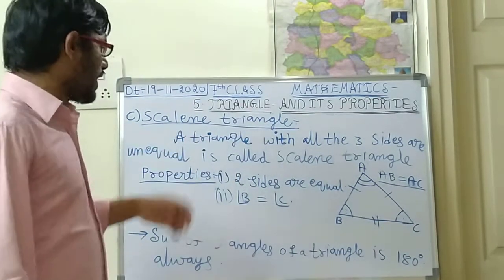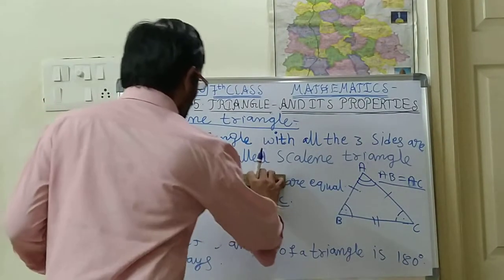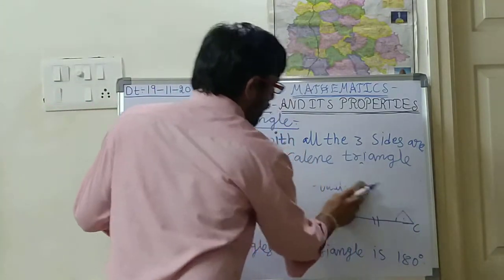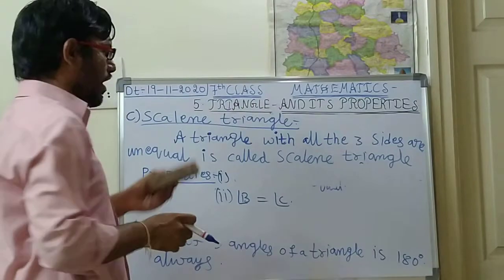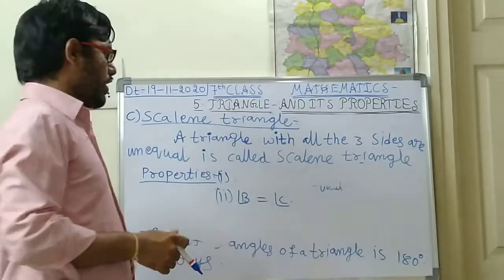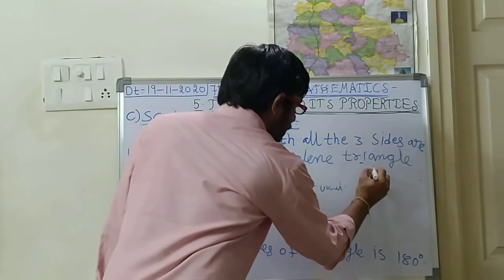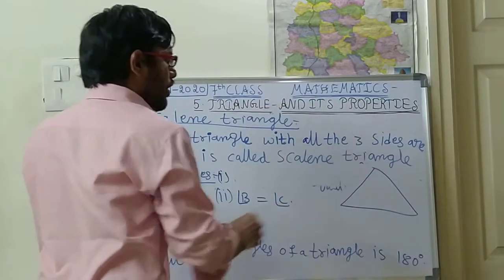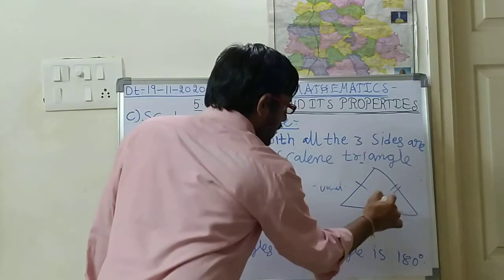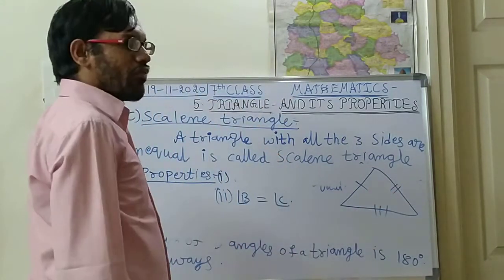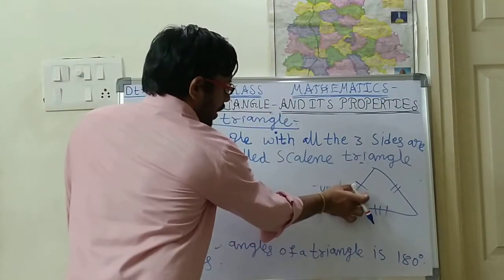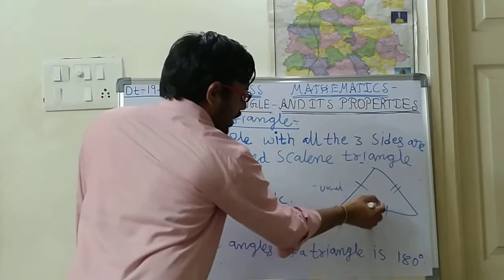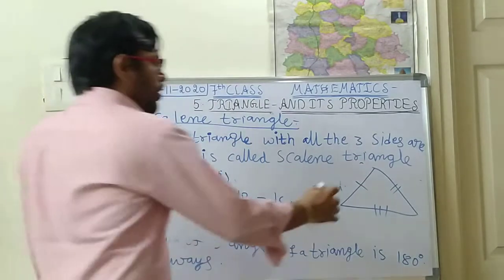Okay, so how will the properties be in the scalene triangle? First we shall see the diagram of this scalene triangle. I think you are understanding and you are writing this down. Suppose I draw a triangle, these three lengths will be different. So one length I draw with one line, another length with double lines, another length with triple lines, like this.